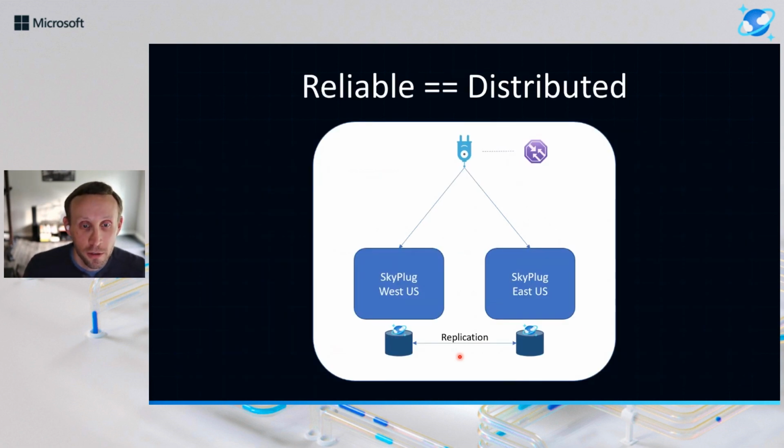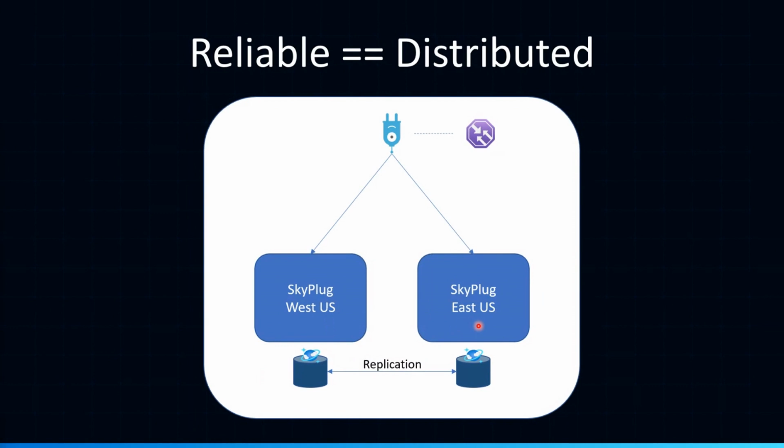So this brings us to what I consider to be the baseline pattern going forward, at least for me, which is we need to have multiple regions at the beginning by default and just fundamentally. So in this picture, you can see we have a West US version of Skyplug and East US version of Skyplug. Those are actually self-contained, completely isolated, and everything inside of this is the full architecture. It can do everything that the system does. And then we just go to it as a user based on a request to a traffic manager to say, hey, I want to go to the nearest alive data center and transact with that thing.